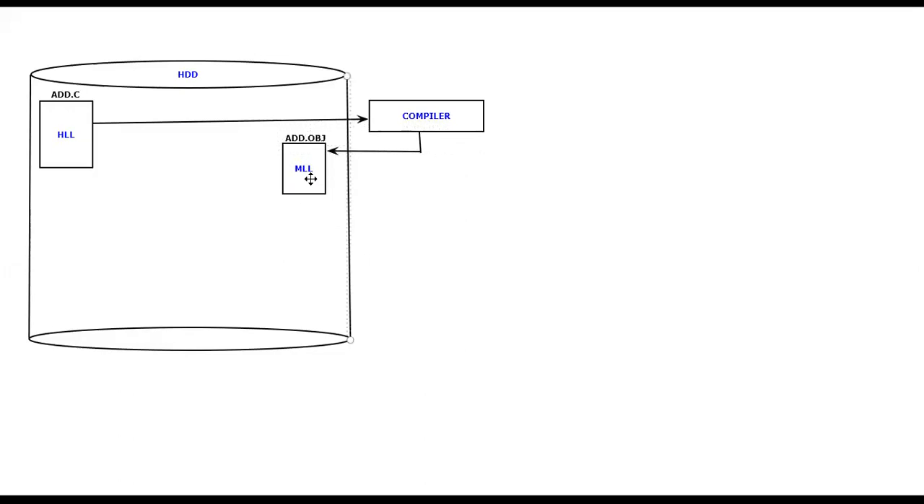Can I give this machine level language object file directly to the microprocessor? Certainly it is not possible, because this object file, as of now, is an incomplete file. Sir, what do you mean by this incomplete file? Then what is actually a complete file?